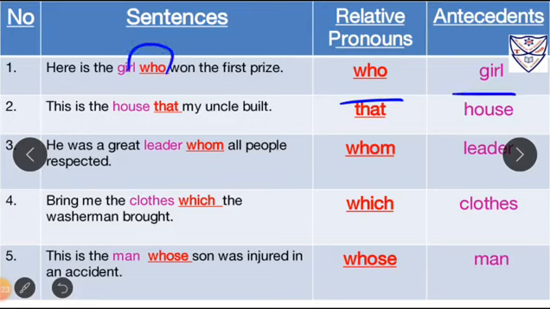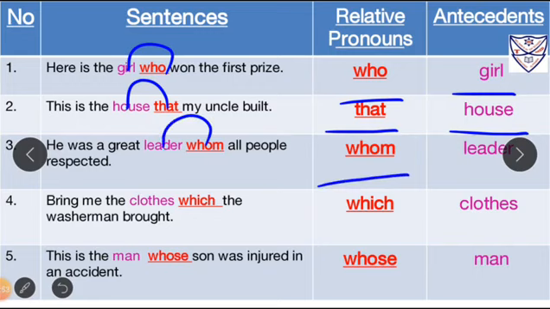Number 2, this is the house that my uncle built. So over here, that is a relative pronoun which refers to the noun, and that noun is house. So house will be its antecedent. Number 3, he was a great leader whom all people respected. So whom is a relative pronoun that refers or relates to the noun, that is leader. So leader will be its antecedent.